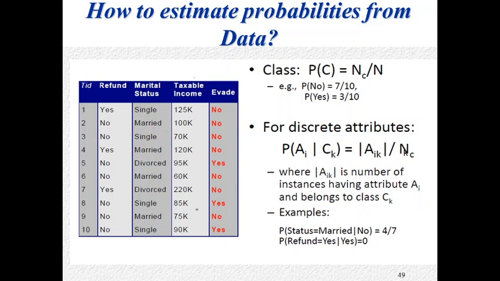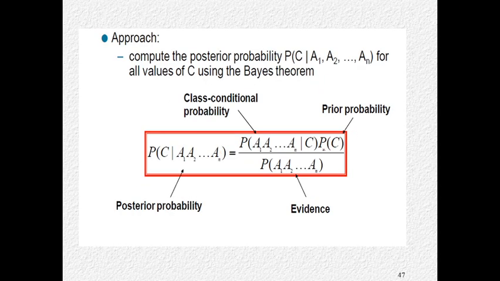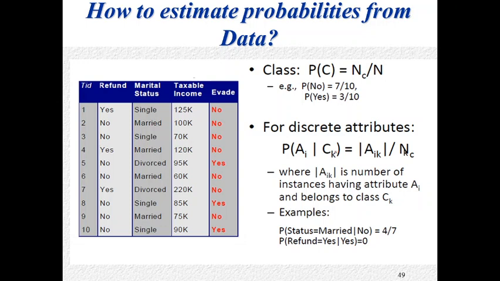This is the data set given. What is actually training, what have we learned from the training, and how will we apply the model for predicting or classifying a new test case? That we will see. Here you can see the prior probability of the class and the class conditional probability. We have to compute these from the training data set.